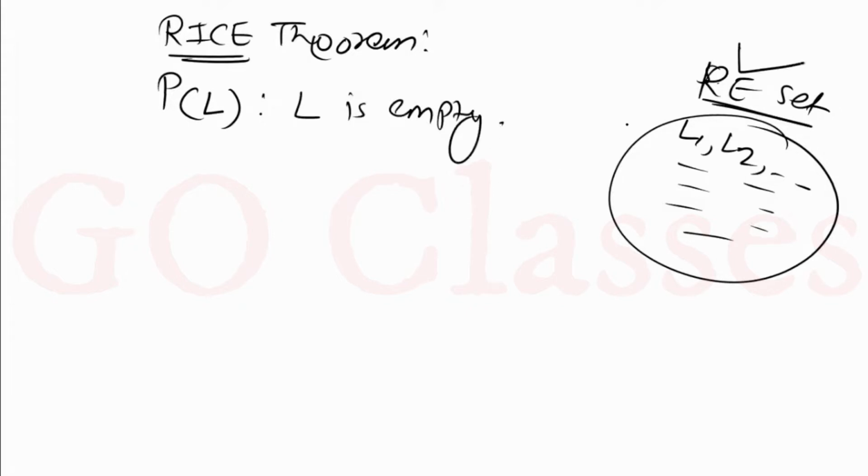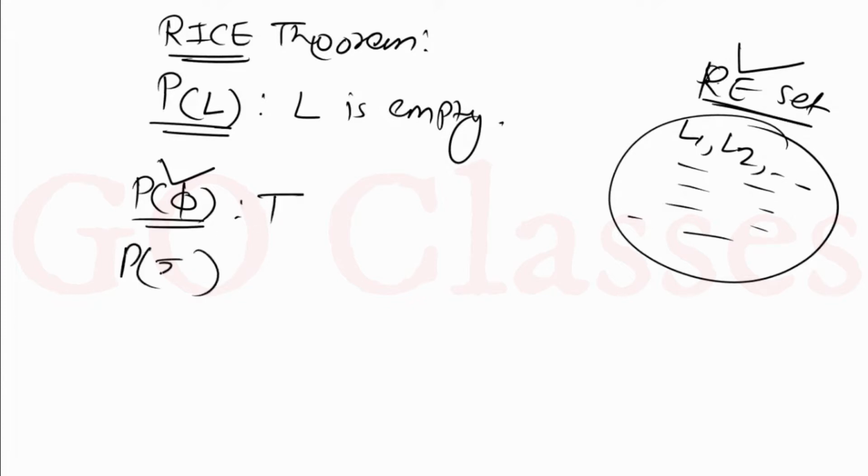Okay, and now whatever property I define, I am going to define for languages. For example, see this property, L is empty. Remember, domain is RE set, means set of RE languages. Now if you notice, this property is a non-trivial property, because you can see this property is satisfied by phi. Remember one thing, phi belongs to our domain, because phi is an RE language. So P of phi is true.